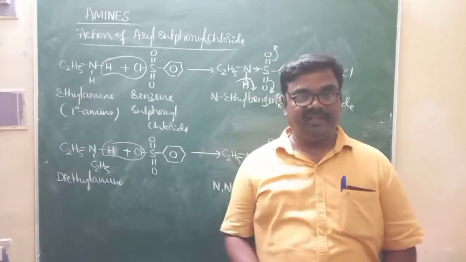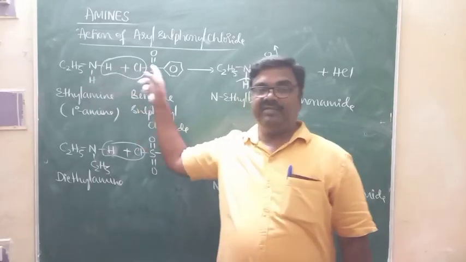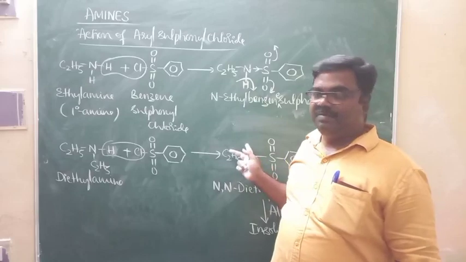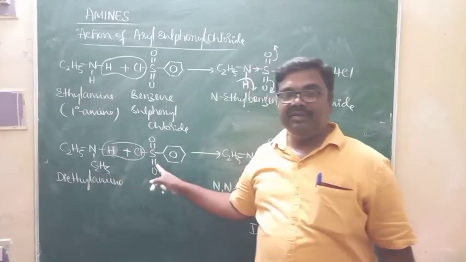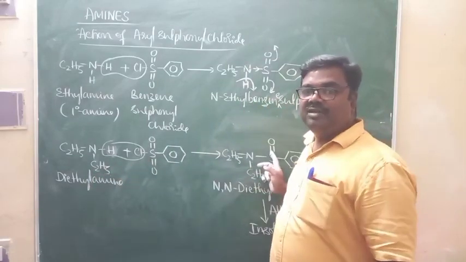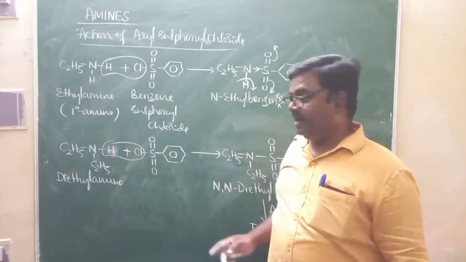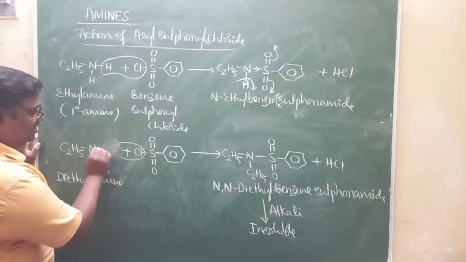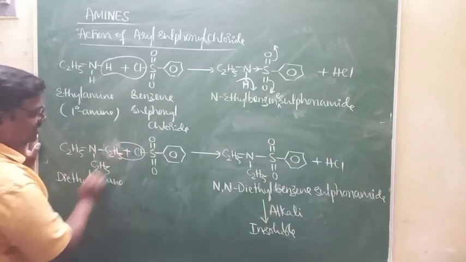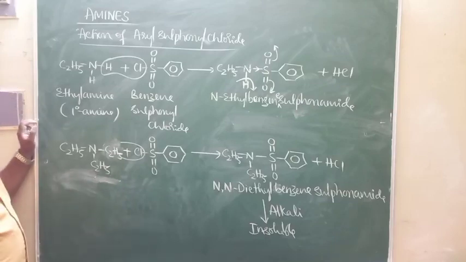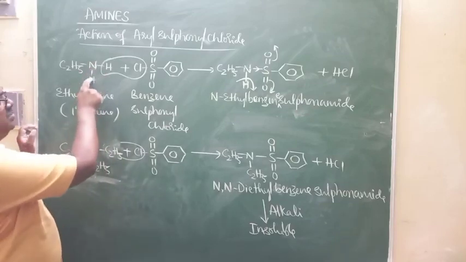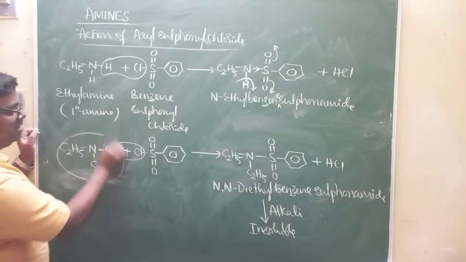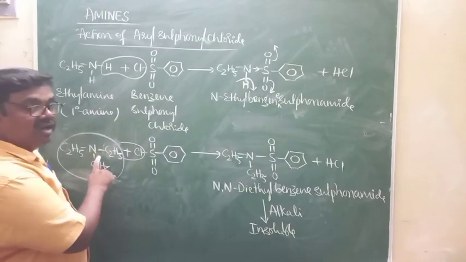secondary, and tertiary amines. Primary amines react with Hinsberg's reagent to form a product which is soluble in alkali. Secondary amines react with Hinsberg's reagent to form a product which is insoluble in alkali. Whereas tertiary amines, if I take a tertiary amine like this: here we have two NH bonds, in secondary amines one NH bond, and in tertiary amines no NH bonds. Tertiary amines do not contain NH bond.